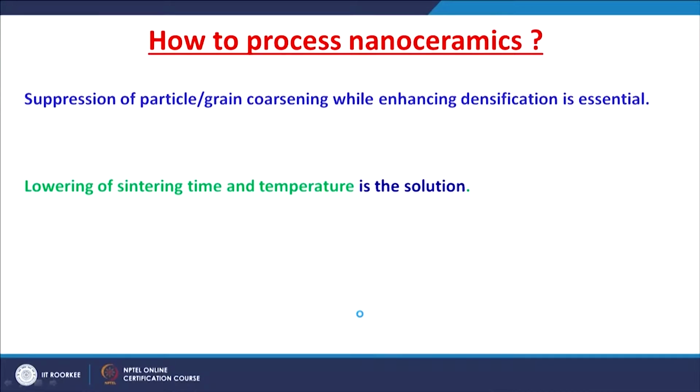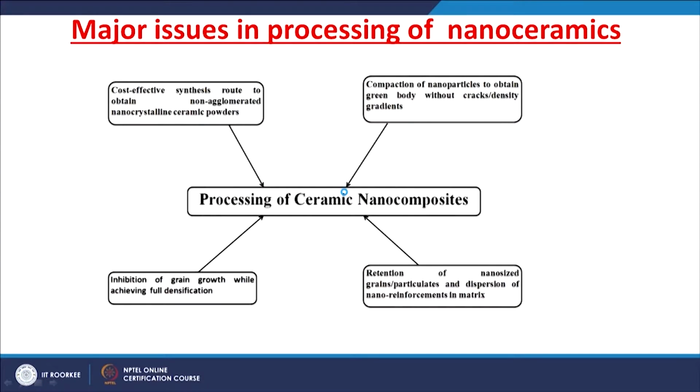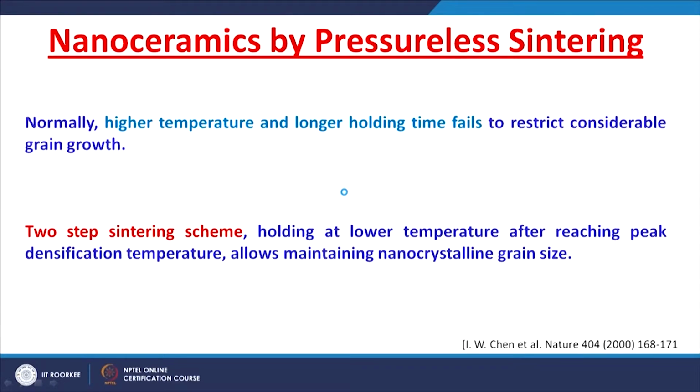The only solution to suppress the coarsening while enhancing the densification is by lowering the sintering time and temperature. If you can lower the sintering time and temperature, we can restrict the coarsening, but you have to maintain the densification.